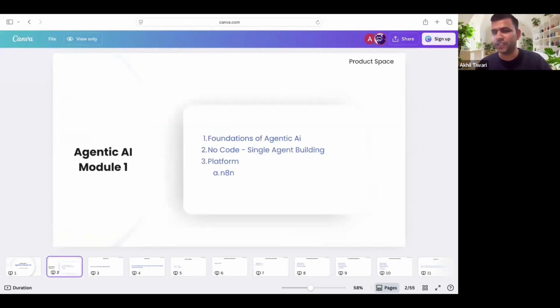What I've planned for today's session is we'll start with a little bit of foundation so that everyone has an understanding of the agentic AI ecosystem, and then we will try building a single agent with no code. We'll try doing it on a platform called n8n, and I'm sure everyone must have heard about it.